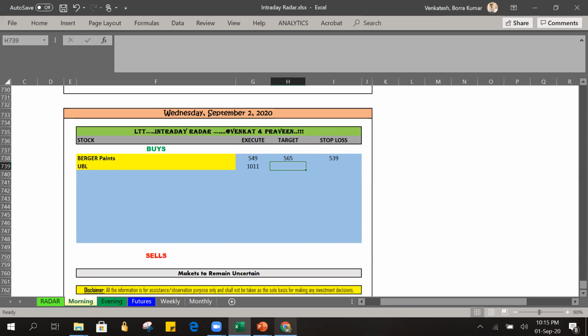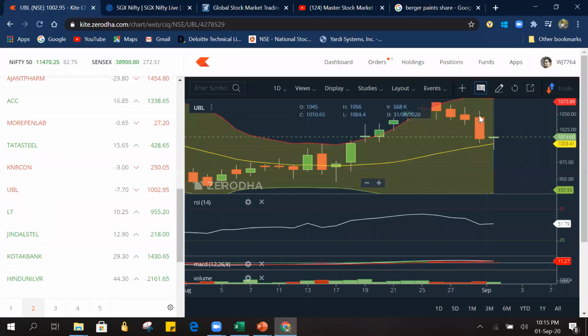So the target: how much will be the fluctuation on this stock? It can be around 10 to 30 rupees, it will range between there. On the 17th also we had a hammer, but the prior trend was not there, though sometimes it also worked. Tomorrow it should work 95% of the time. So we have decided the entry, and let's go and decide the stop loss.